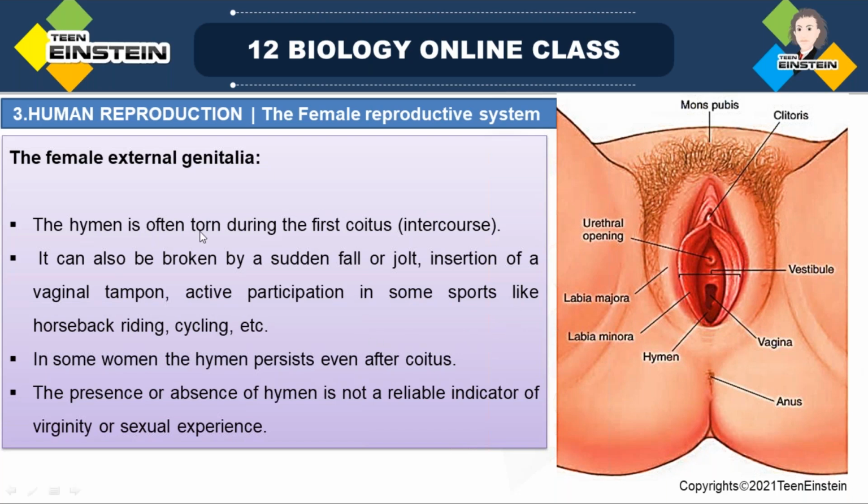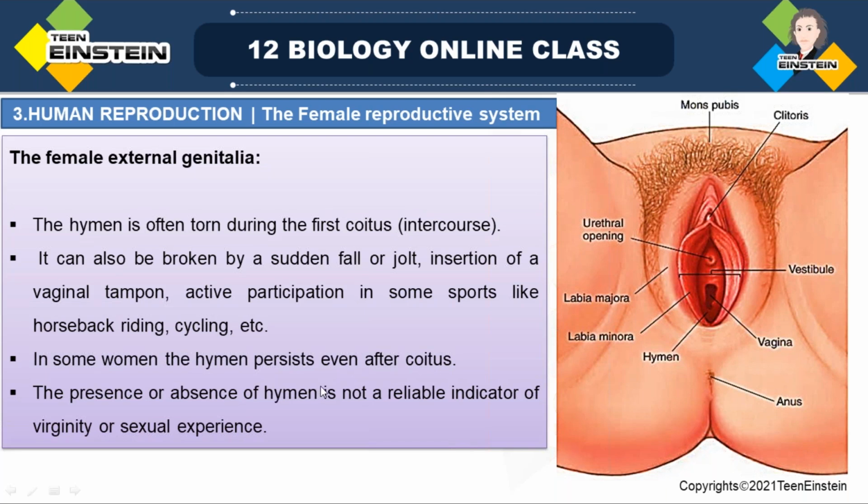So the hymen is often torn during first coitus or first intercourse, and it can also be broken by a sudden fall, insertion of a vaginal tampon, or active participation in sports like horseback riding and cycling. All these sports activities may lead to damage of the hymen.